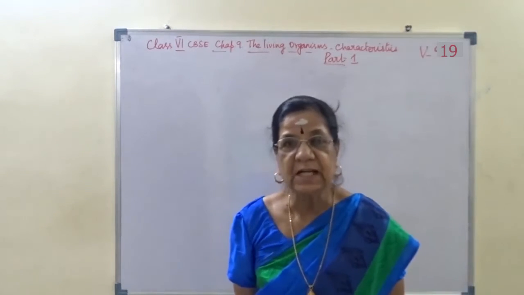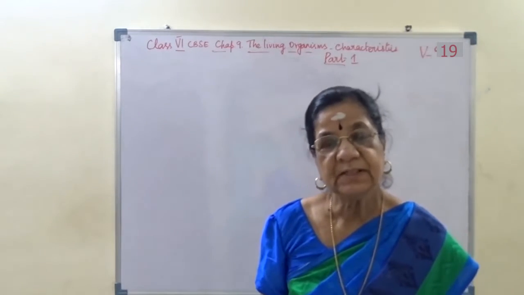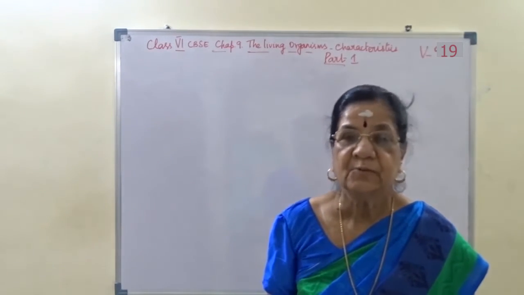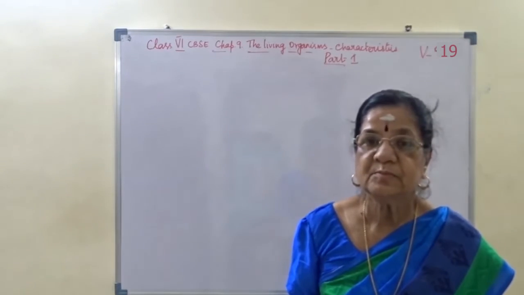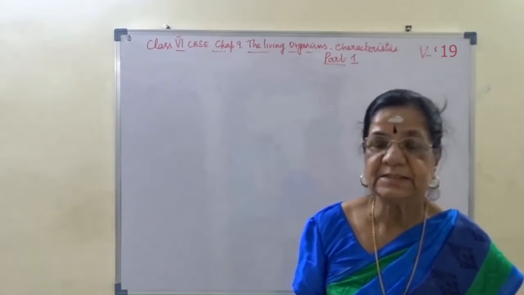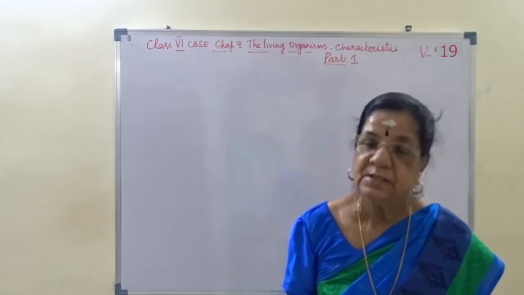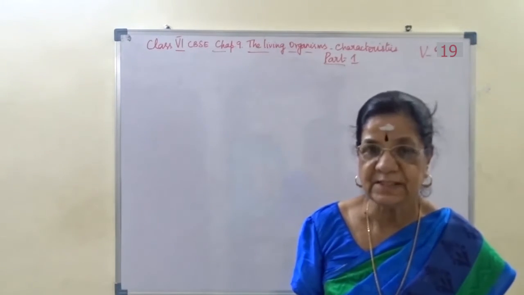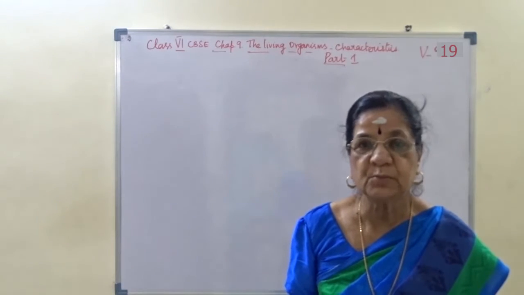And the things around us we classify as living and non-living, where living things have some characters, living characters, whereas non-living things have certain other characters. Living things move, non-living things do not move.